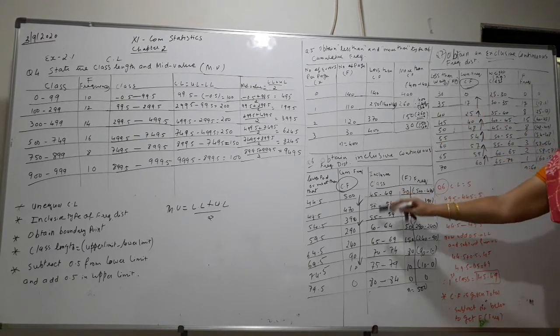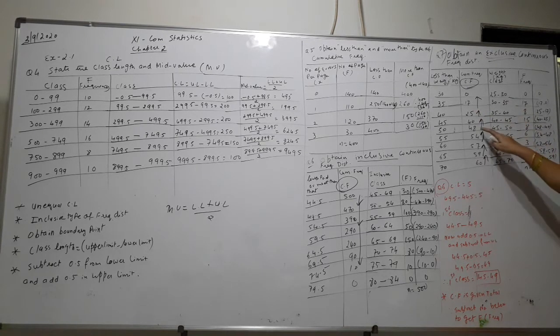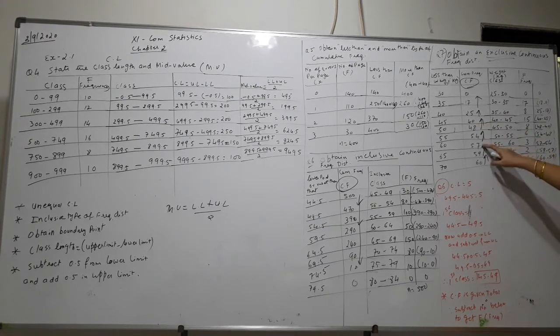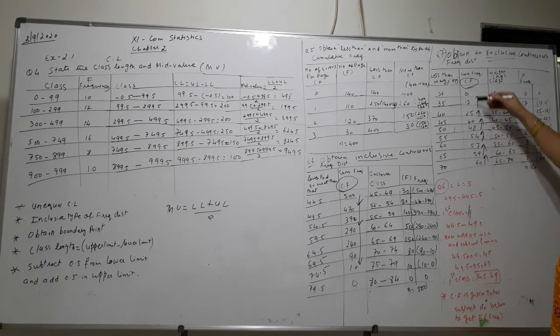When you are starting from the total, you have to subtract the numbers going down. And when you start from 0, the first frequency will be 0. Then 17 minus 0, 17. 25 minus 17, 8. 40 minus 25, 15. 48 minus 40, 8. 54 minus 48, 6. 57 minus 54, 3. 59 minus 57, 2. And 60 minus 59, 1. So the total is 60. So when 0 is given, you have to subtract from below, so that you are able to get your frequency.